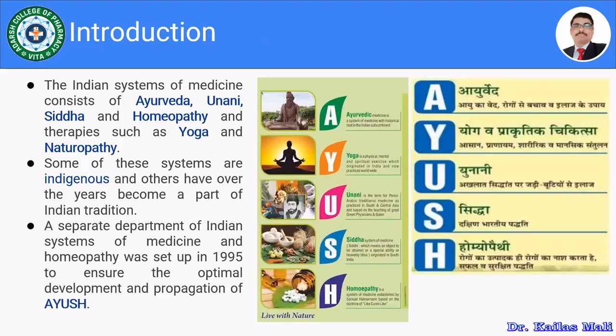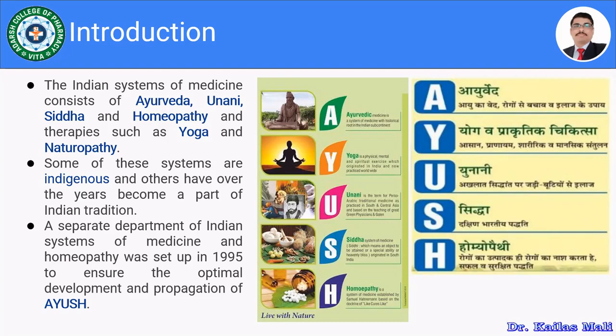We will discuss the introduction part related with the Indian systems of medicine. So Indian systems of medicine consist of the Ayurveda, Unani, Siddha, homeopathy. These four systems are there along with the therapies such as yoga and the naturopathy. So there are two therapies, yoga and naturopathy, and it comprises the Ayurveda, Unani, Siddha, and homeopathy.